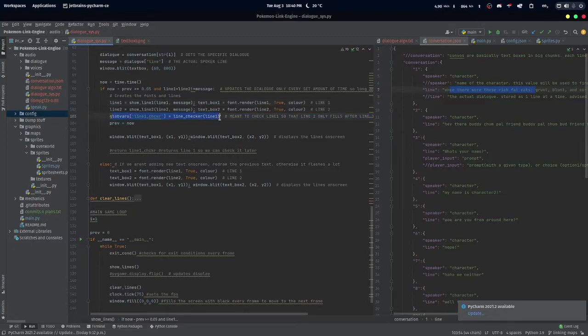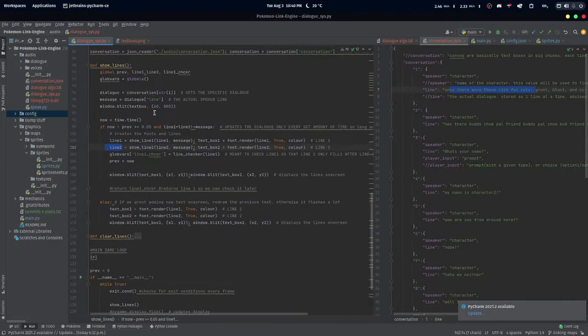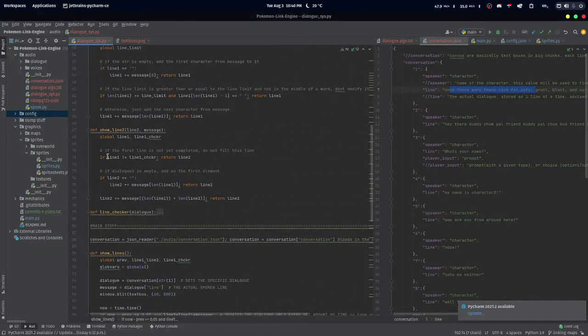That's where this comes in, where it checks line 1. So line 1 is returned, and then this returns line 1 again, just to keep track of line 1, right? And then we iterate back again. Line 1 will change to a different variable, while this is the previous iteration. So what line 2 does is it checks if line 1 and the line 1 checker are the same. If they're not the same, meaning that line 1 is currently being updated and still iterating through, then just return. Don't do anything. This is why line 2 never does anything, right?